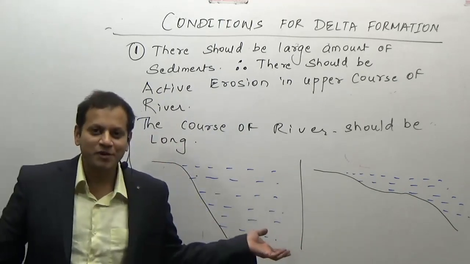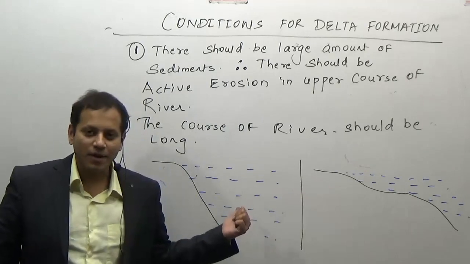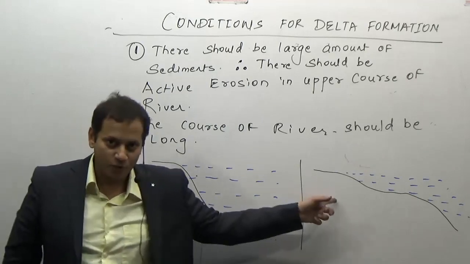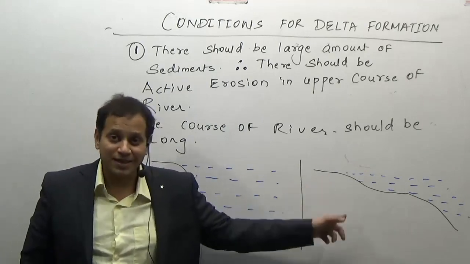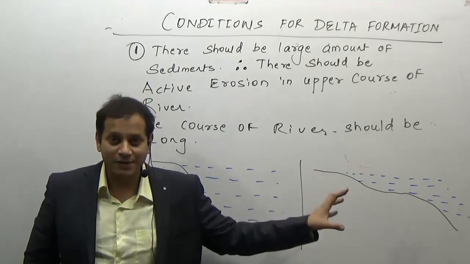Which one will you prefer for swimming? This one? This one? This one, the safer coast, because the chances are that you may survive here.